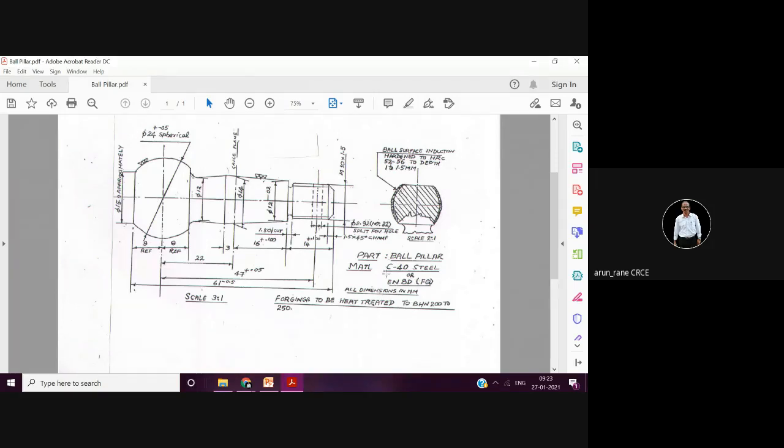EN is a British standard. EN stands for emergency number, and in EN8 again you have different grades. You should be familiar with this. After 1 year or maybe 1.5 years, when you join the industry, at that time you should know what the different grades available are. Like stainless steel, just saying stainless steel is not enough. Stainless steel again has different grades.